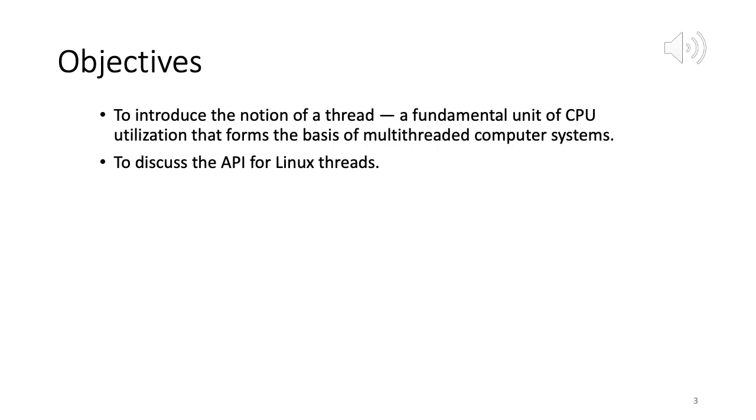So as such, we know that each application or each program has a series of instructions. So here what we'll see is in a particular program, we can have sets of series of instructions that can potentially run in parallel. Okay, so we call such a system or such an application multi-threaded. Okay, so essentially we'll get an introduction to what threads are, why do we use them, and then finally we'll discuss the API for Linux threads.